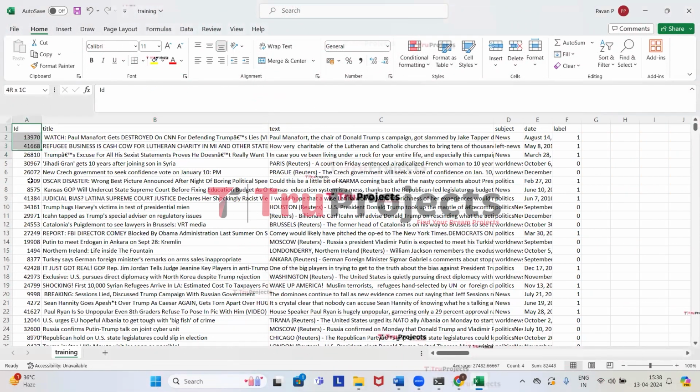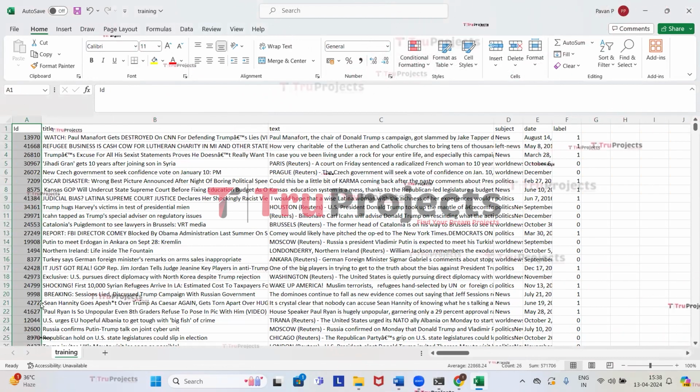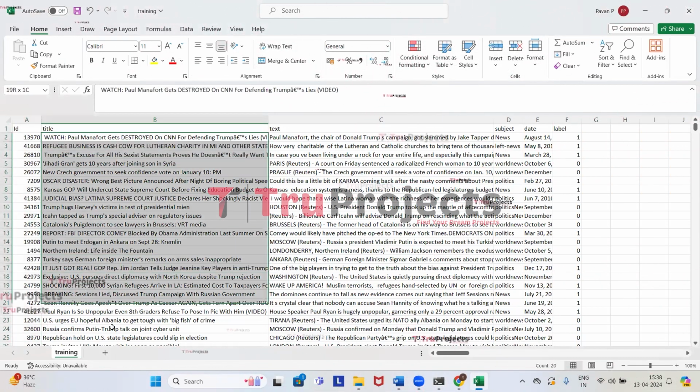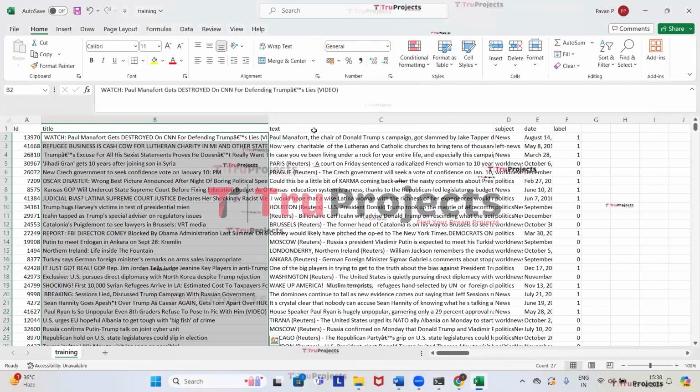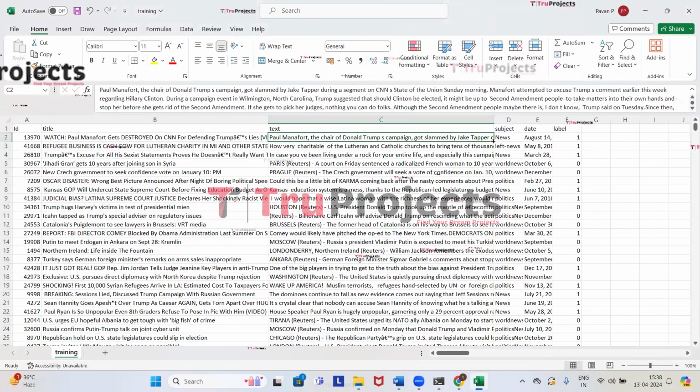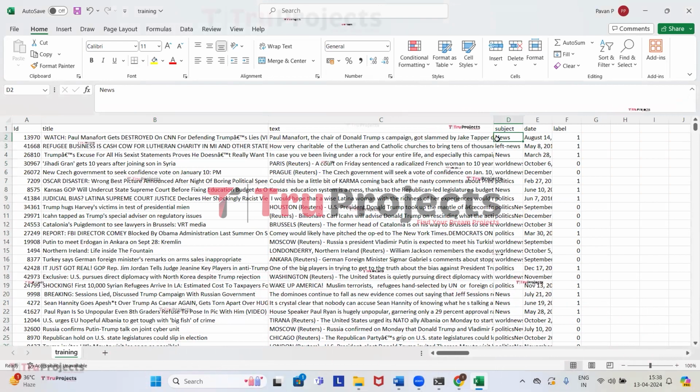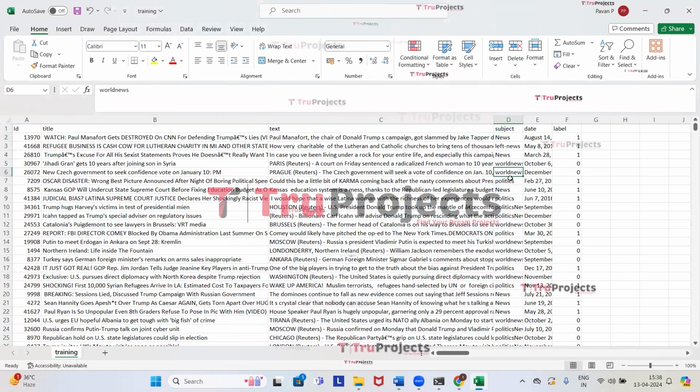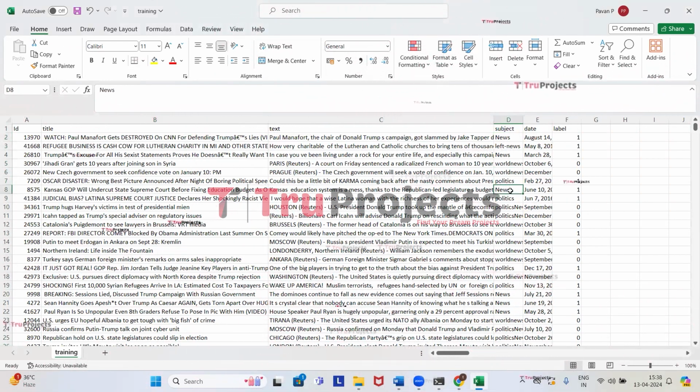Here the first column is the ID of each individual text. And here we have titles for each text. And these are the texts. And for each text, we have the subject of the text, that is, news, world news, politics, or the news category it belongs to.